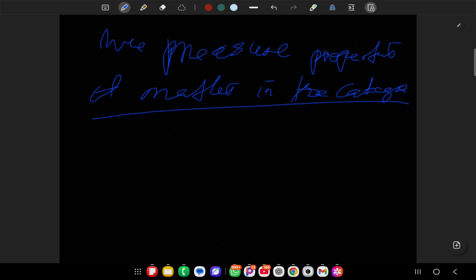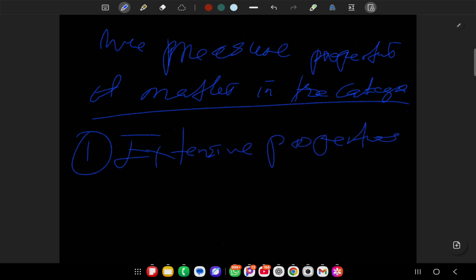So when you want to measure the properties that you have, you can measure them using these two things. We have what is called extensive properties, and I want you to understand these things here.